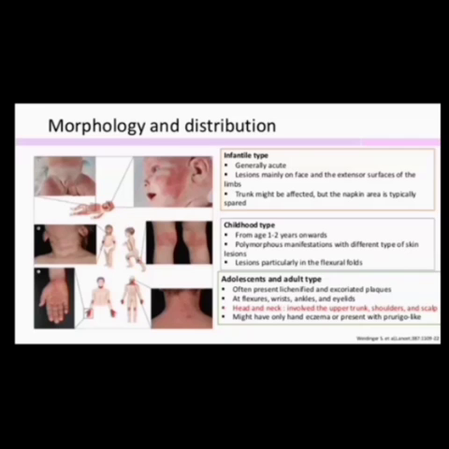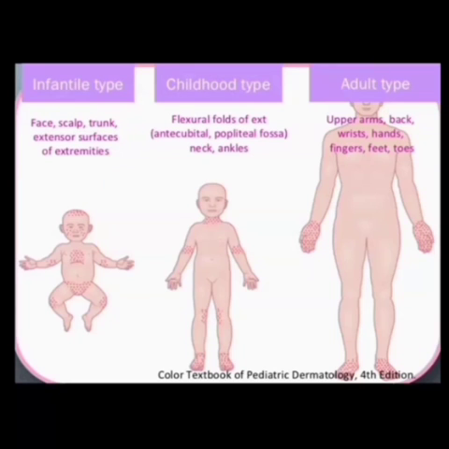In this picture you can see the areas of infection or skin lesions. For the infant, which areas are involved? For the child, all the flexural areas. For the adult, it will be in the arms and legs, the toes and wrists. The scalp also will be involved. Most of the time it will be in the extremities.